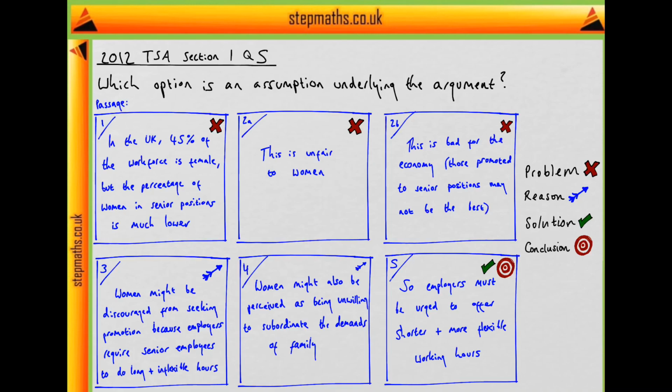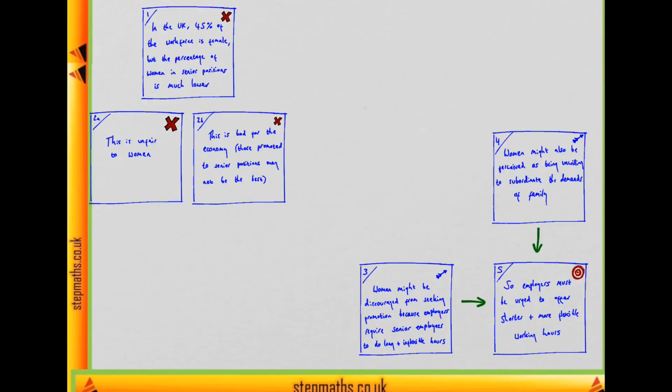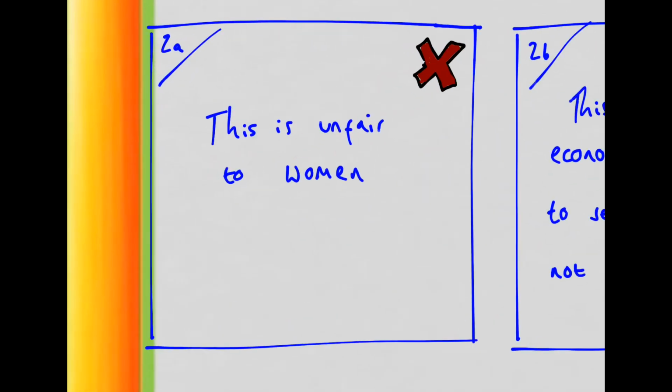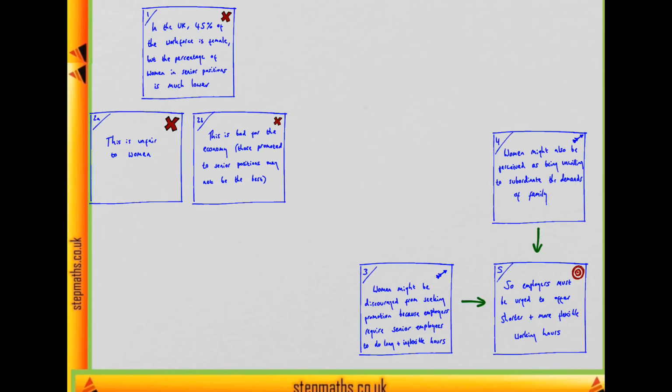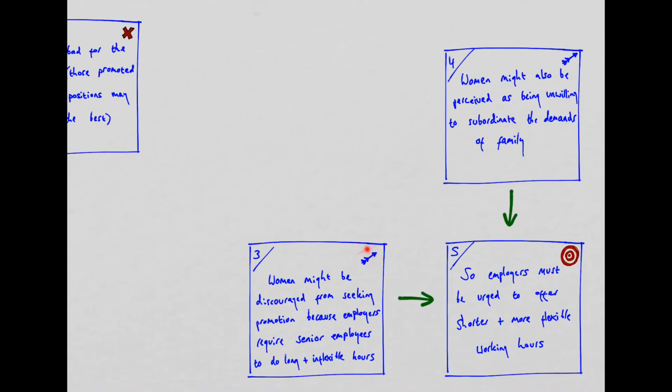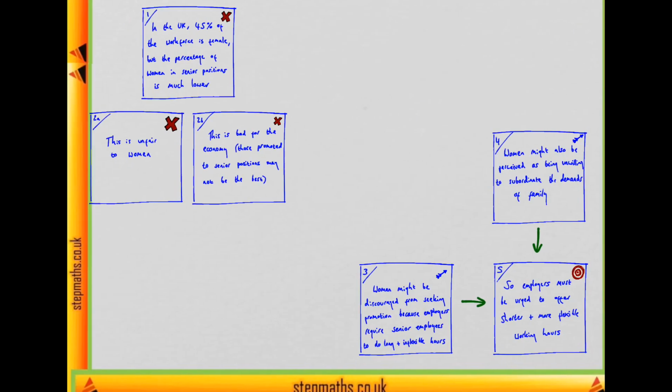So with that in mind, let's try and break this passage down so we have a better sense of what's being said here. So here I've broken up the passage into the problem that the writer addresses and the solution that they propose along with the reasons for the solution. And note that this is very rough. For example, that it is unfair to women to have less of them in senior positions could be regarded as a reason for the conclusion. However, these two reasons are more direct, so I've attached the reason symbol to them. In any case, what we're trying to do here is to gain a clearer understanding of what the passage is saying. And this way of looking at things should help, even if it's only one way to do so.